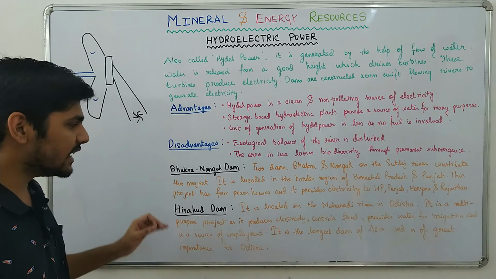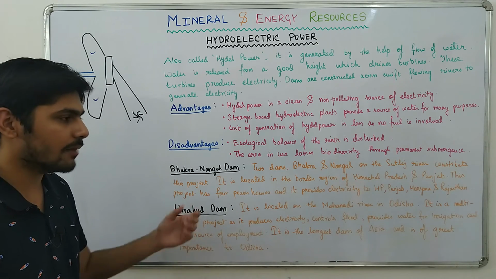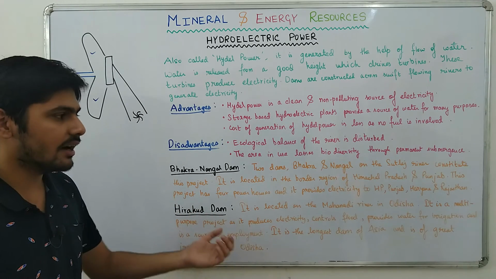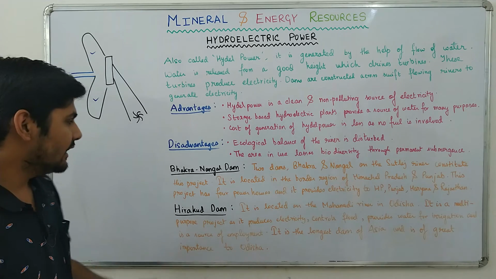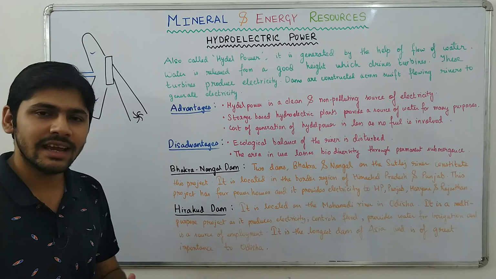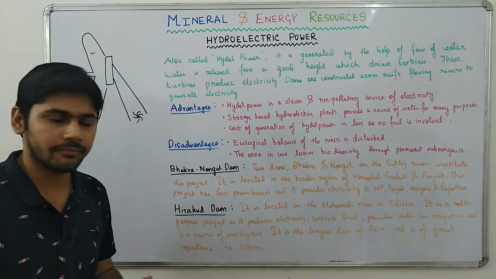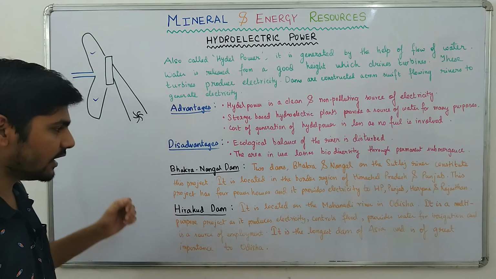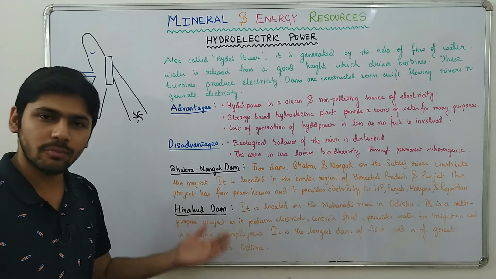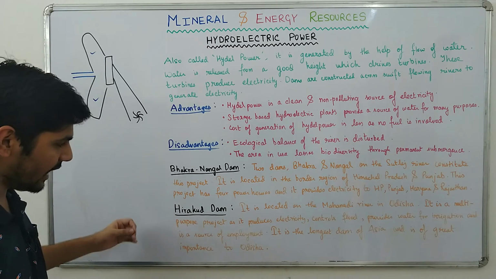Now, this project has 4 powerhouses and this project provides electricity to Himachal Pradesh, Punjab, Haryana and Rajasthan. The power generation cost of Bhakra-Nangal Dam is very less and it is one of the most efficient dams of India. Okay guys, that was all regarding Bhakra-Nangal Dam. You can study about it more in your book and on the internet. Then we have the Hirakud Dam.